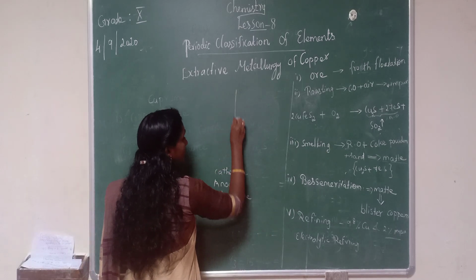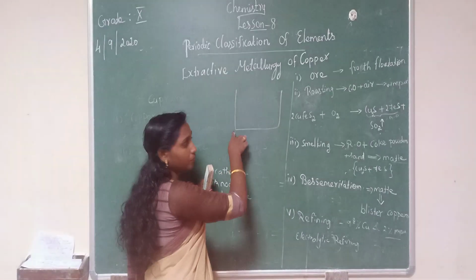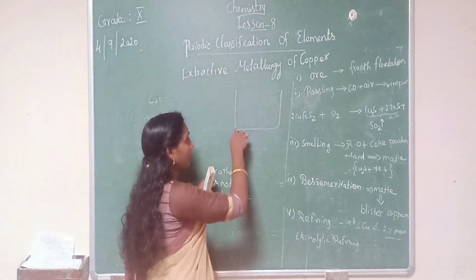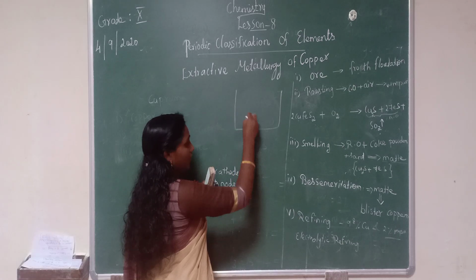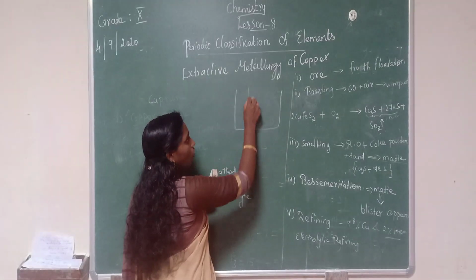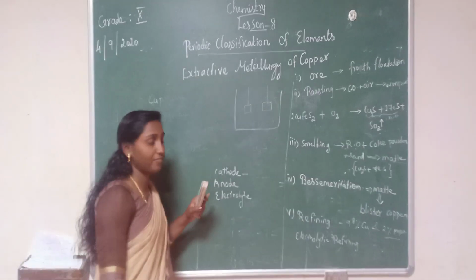So, electrolytic cell diagram, remember it. This is the cathode, which is pure copper. Then the anode is impure copper. Here some bunches of graphite rods are there.